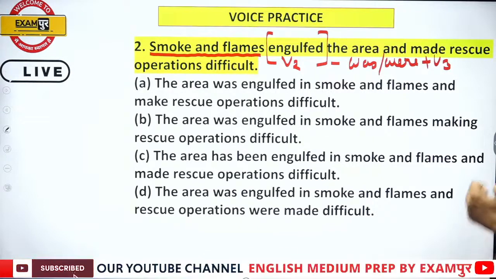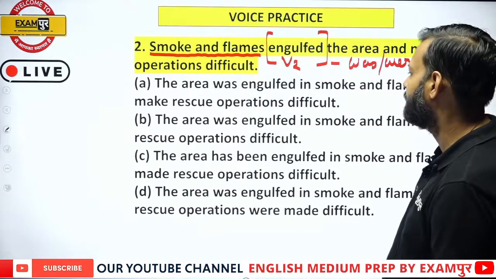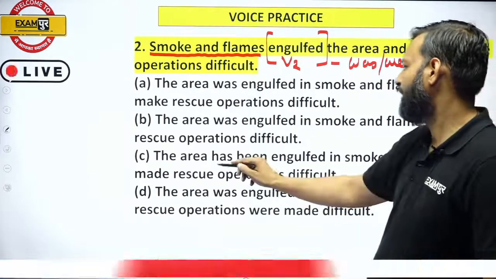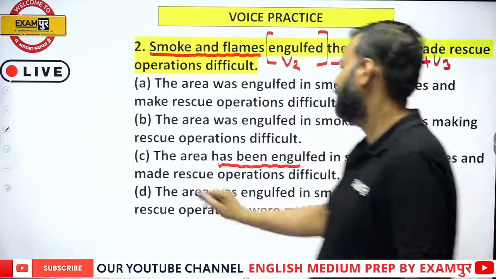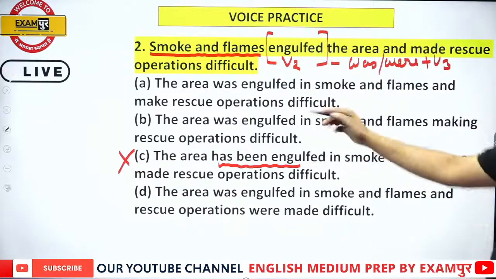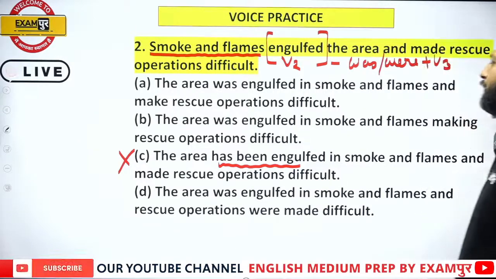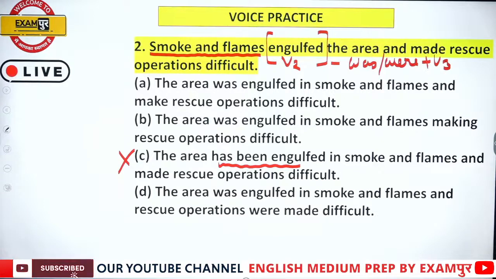So the very first thing you have to see is which option has was verb plus V3. Here we have "has been engulfed", so this cannot be the answer, and all three remaining options have was plus V3. The area was engulfed in smoke and flames and make.